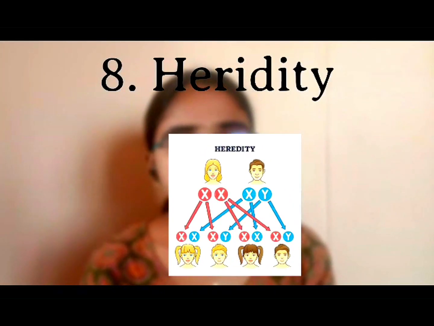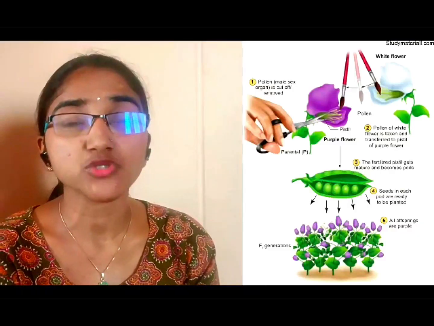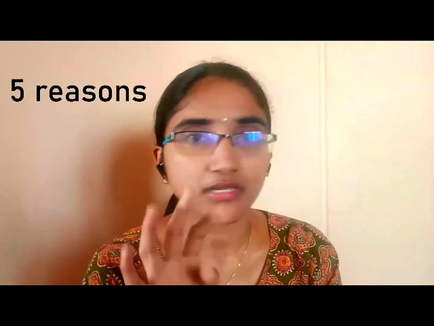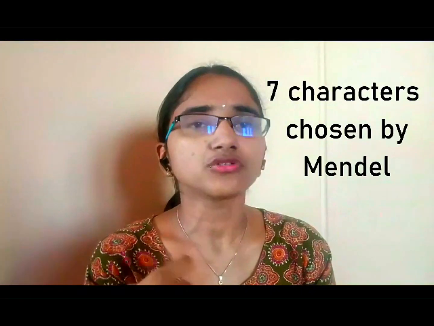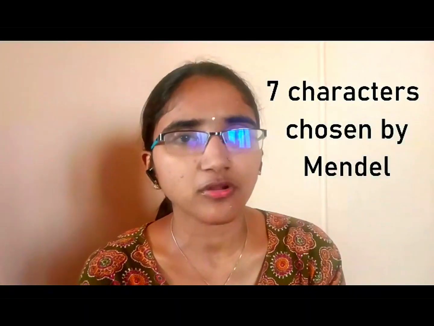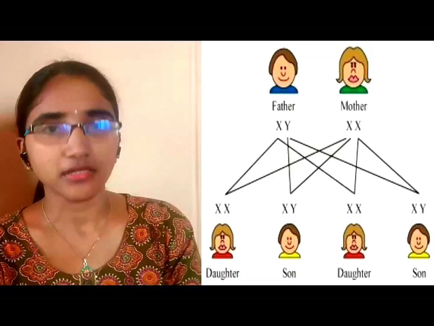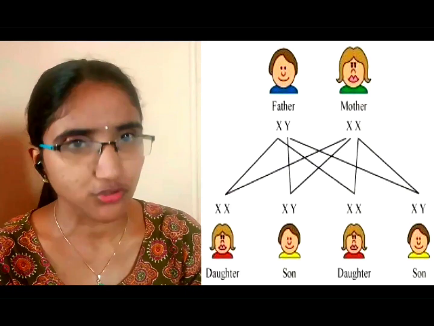And then coming to the eighth lesson, heredity, it is the most important. In heredity, first, the most important question is, why did Mendel choose the pea plant for his experiment? Learn the reason. There will be 5 reasons, learn those 5 reasons. Then Mendel chose 7 characters to do the experiment on the pea plant. See those 7 characters. And apart from that, learn about sex determination in human beings.